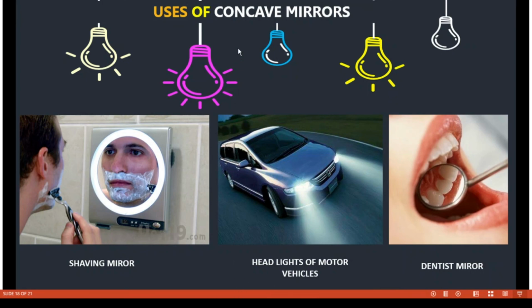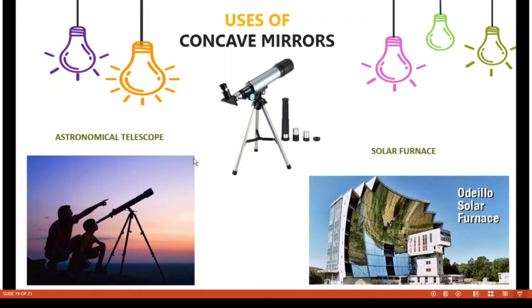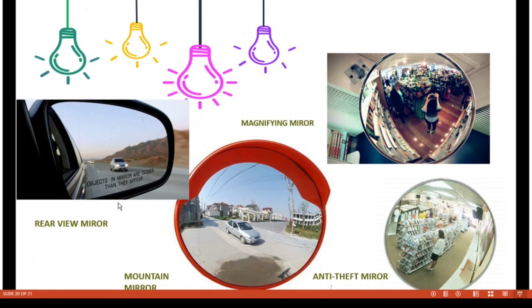Uses of concave mirrors. Concave mirrors are used as shaving mirrors, and are used in headlights of motor vehicles since they converge the light at different distances. They can be used as a dentist mirror, and are used in astronomical telescopes and in solar furnaces. What are the uses of convex mirrors? Convex mirrors are used in vehicles as a rear view mirror, and as a magnifying mirror, mountain mirror, and anti-theft mirror.